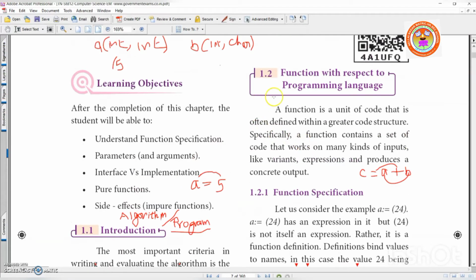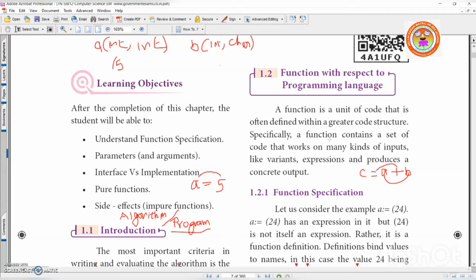Right. Function with respect to programming language. A function is a unit of code that is often defined within a greater program, that is code structure. Right? As you all know, functions are small blocks of code. Recollect call by value and call by reference. Small code. Right? In call by reference, you send the reference. In call by value, you send the value. Is it clear? Is it clear? So, each function will have input, process, and output like normal program.